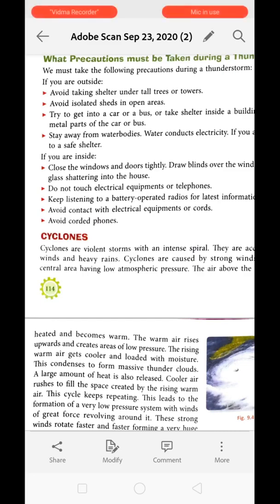Okay, second, avoid isolated shed in open area. If we are talking about an open area where an isolated shed is present, obviously the shed is the topmost structure or the highest structure, so we should avoid it as well.